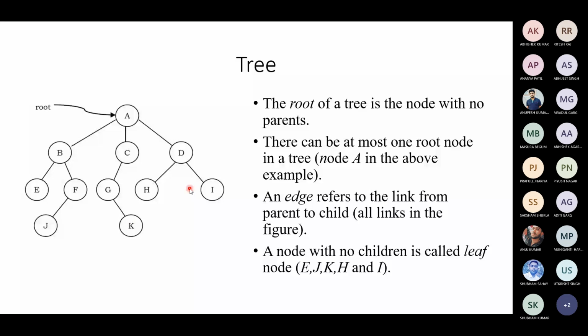E has no children, J has no children, K has no children, H has no children, I has no children. These nodes are called leaf nodes. This node is called the root node. Does this make sense, what I'm saying so far?